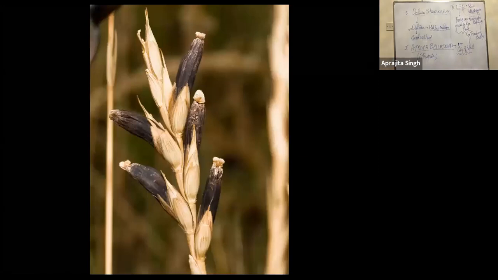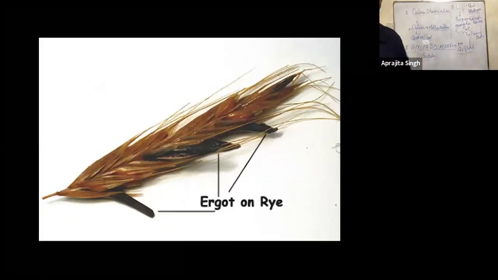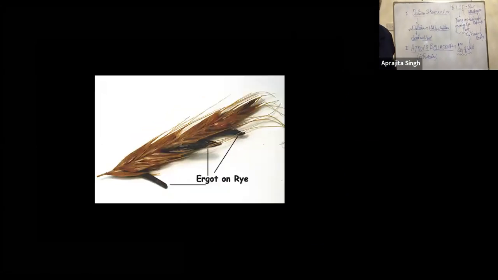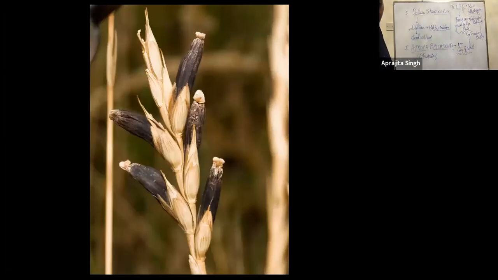See here. This is the rye plant with the black color fungus. The black color fungus is Claviceps purpurea, and its fruiting body will give you the LSD. See this diagram. Ergot on rye means it's a fungus on rye giving you the LSD. Note it down quickly. Done?